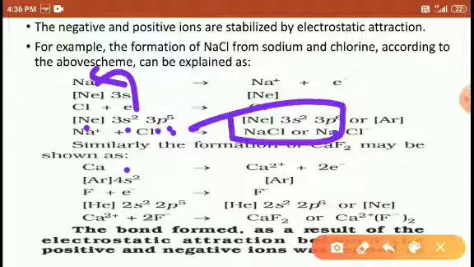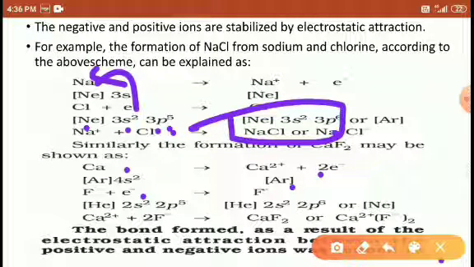Similarly, calcium loses 2 electrons and attains the argon configuration. Other species lose 1 electron to attain the noble gas configuration. All these species donate electrons because they want to attain the noble gas configuration.